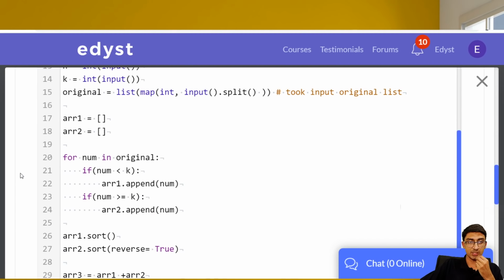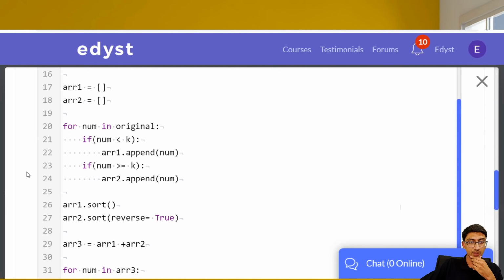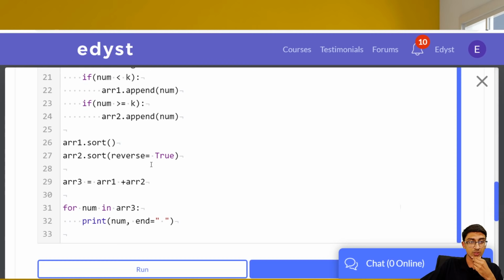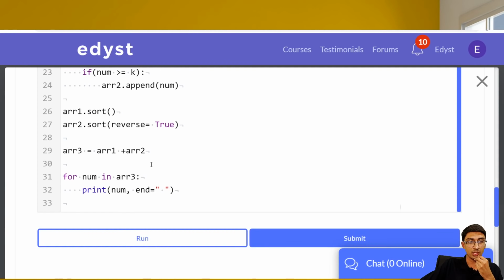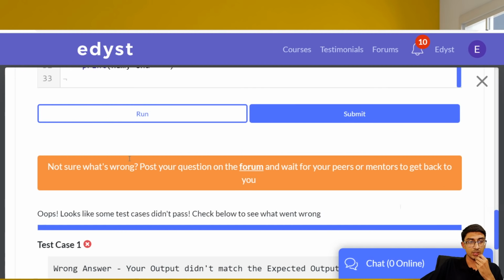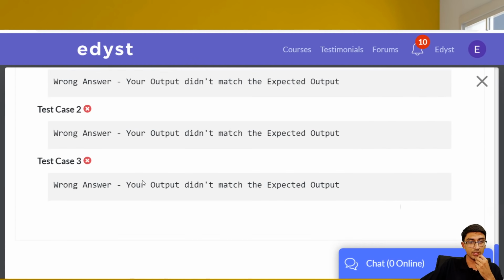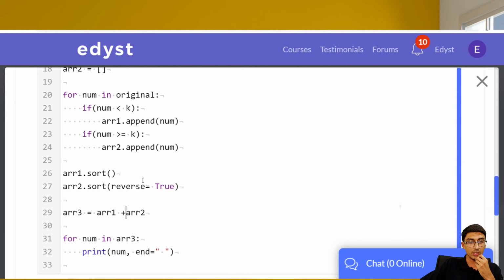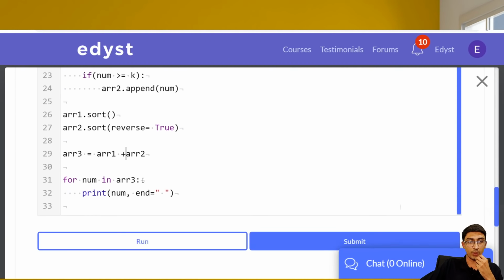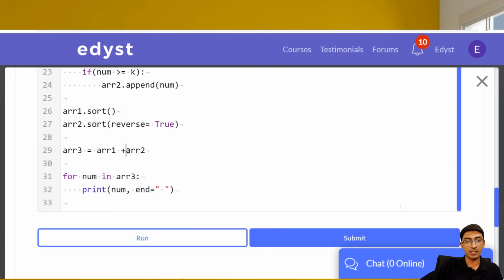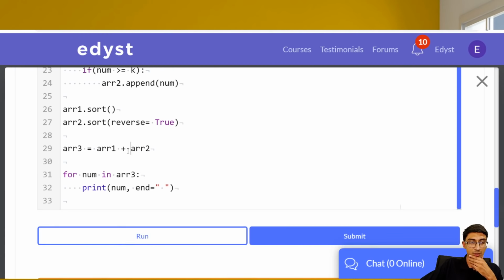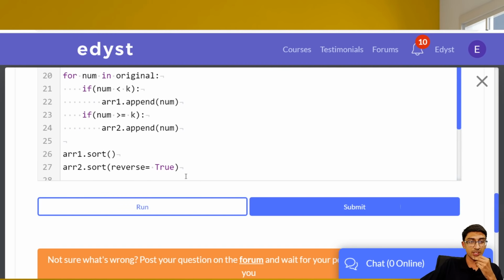Okay, what is it that we are missing over here? Okay, let us see. Array 1 dot sort, array 2 dot sort in reverse. Array 3 is array 1 plus array 2. Is there some problem here? It doesn't look like it. Didn't match the expected output. All right, probably it's a Python issue over here, but I'll again have a look at this. I'll give you all the detailed solution at the end, but I'm pretty sure this is the correct answer.